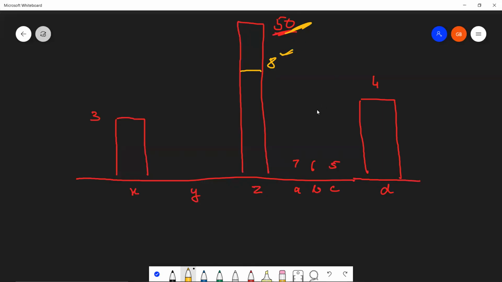But let's not forget there's a restriction over here also. This restriction 8 was with respect to 4 at position D. What about 3 at position X? Here you can build up to 4. This means that the Z position actually has a restriction of 5. Even this 8 is not applicable. 5 is the tightest bound over here.